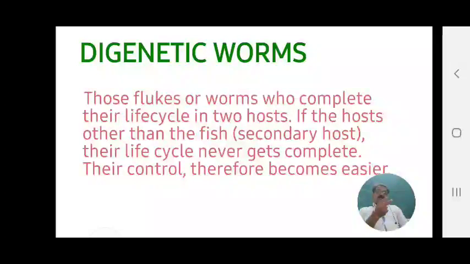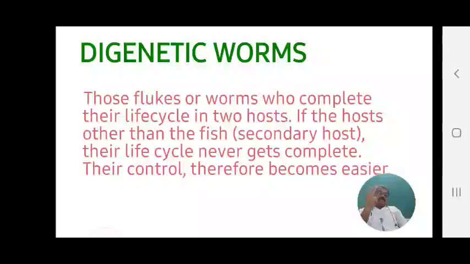If the host is other than the fish, there is a secondary host and a primary host. The primary host is the fish, from which they can reproduce and breed. The secondary host is not a fish but another animal. Without the secondary host, their life cycle never gets completed.